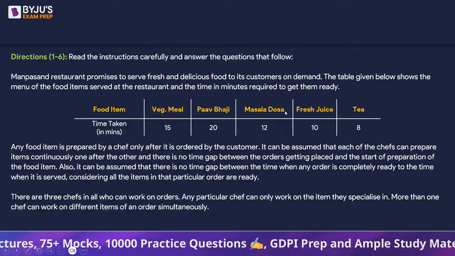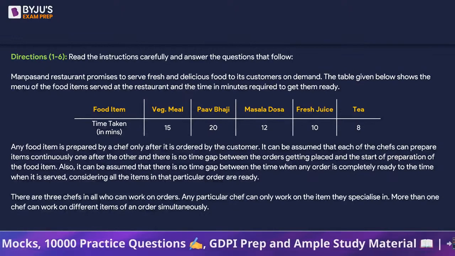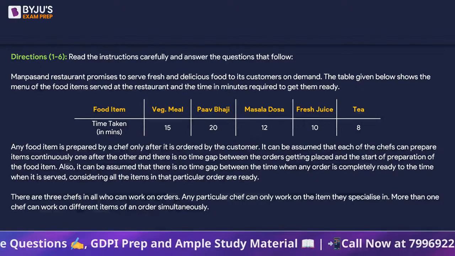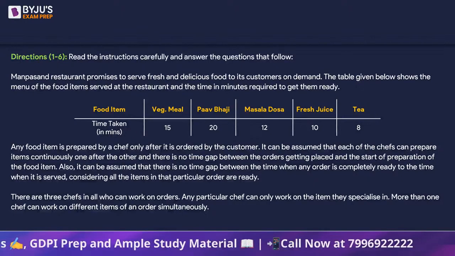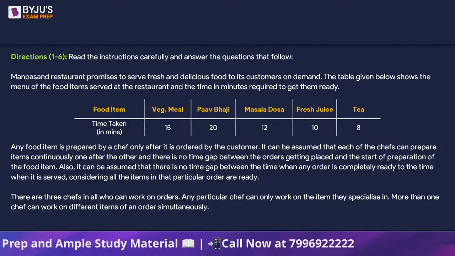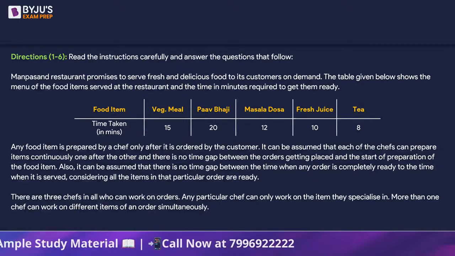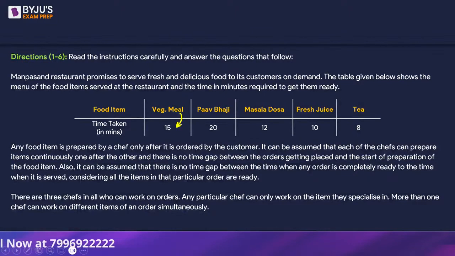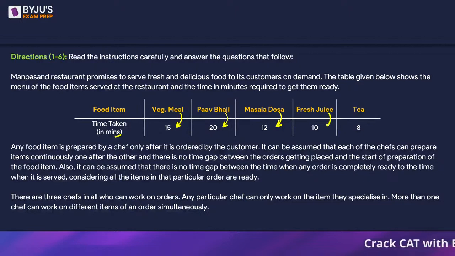Manpasand restaurant promises to serve fresh and delicious food to its customers on demand. The table given below shows the menu of the food items served at the restaurant and the time in minutes required to get them ready. So food item is veg meal and time required to prepare veg meal is 15 minutes, right? It's in minutes. Pav bhaji takes 20 minutes to make. In order to prepare masala dosa, 12 minutes, fresh juice 10 and tea 8.